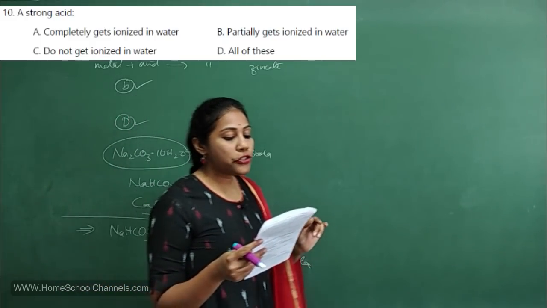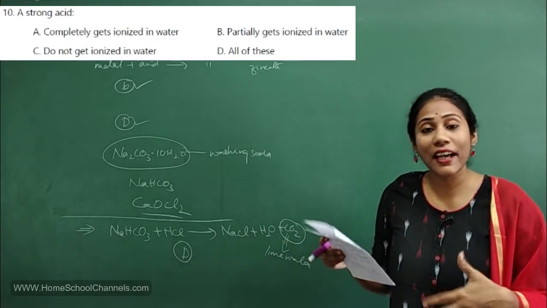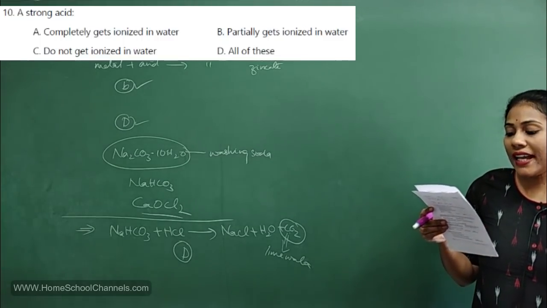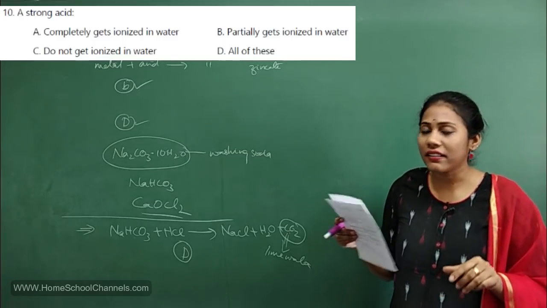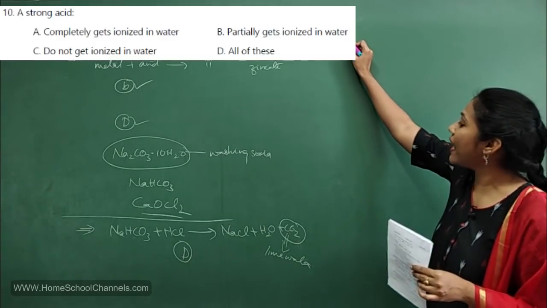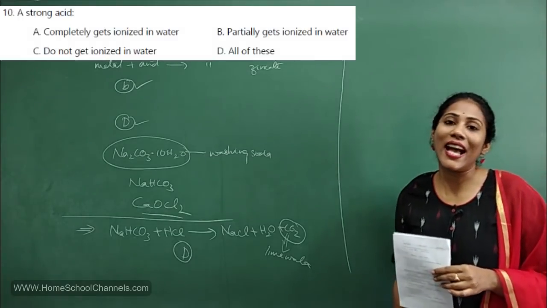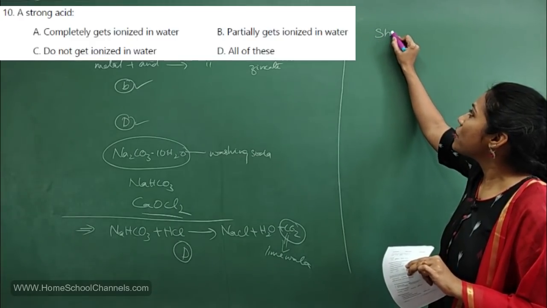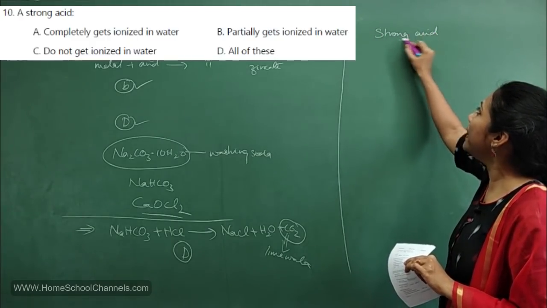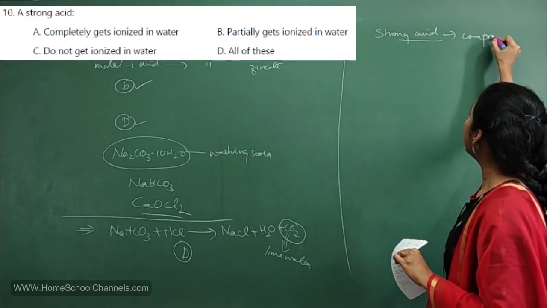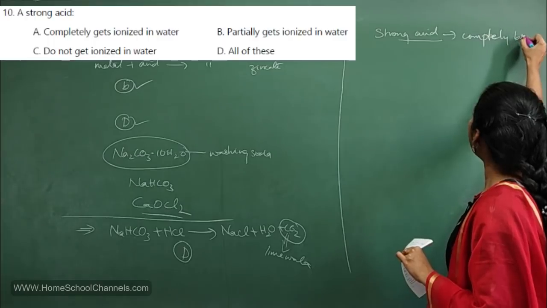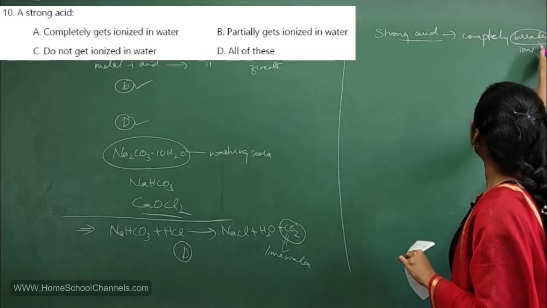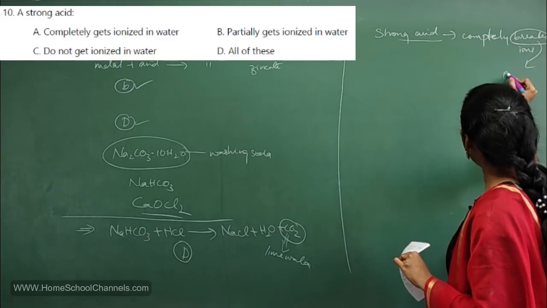10th question. Strong acid. They have given something about a strong acid. You should select the correct sentence. Strong acid completely gets ionized in water. Is it true? Yes. What do you mean by strong acid? I have given the definitions for acid and base in my first video of the chapter, right? So what do you mean by strong acid? A strong acid is the one that completely breaks into ions, isn't it? The process of breaking something into ions is called ionization.